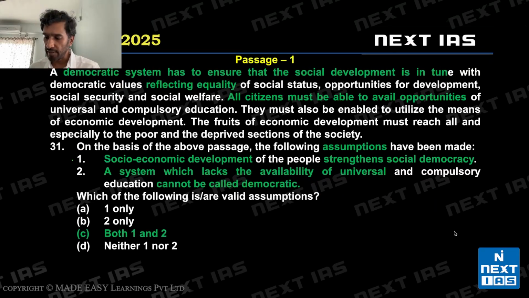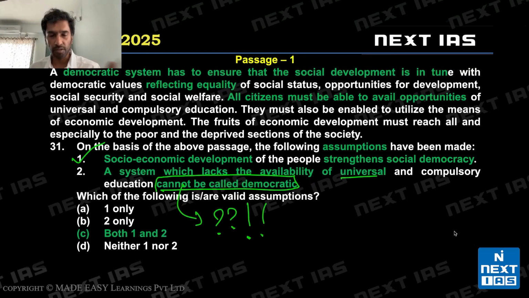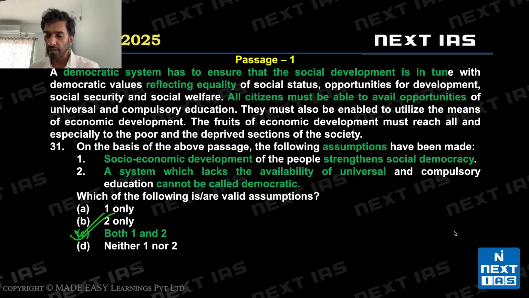So 1 is valid. 2 says a system which lacks availability of universal and compulsory education cannot be called democratic. This sounds extreme, right? And many students have found this problematic based on the answers. But if you notice, we are told it has to ensure, right? They must also be enabled, must reach all. So cannot be called democratic is valid. Correct. C is the correct choice.